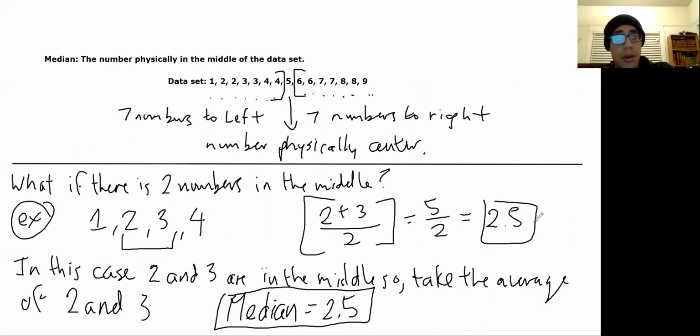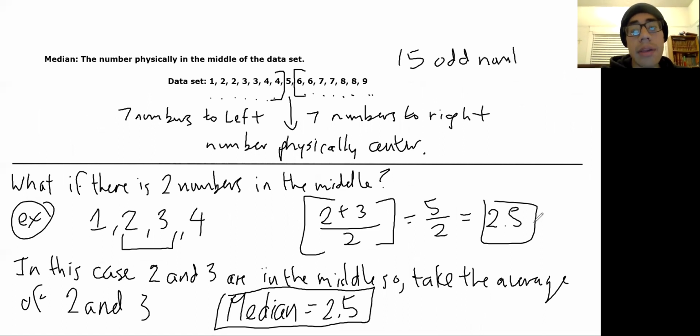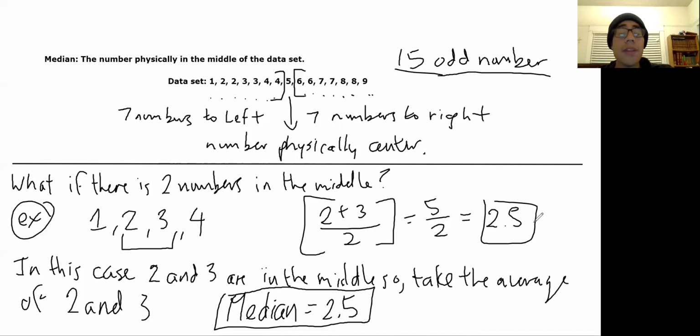The median. Right. So how do I find the median? The median is the number that's physically in the middle of the data set. Okay. What do I mean by that? Now, you guys remember from the last slide that I had 15 numbers in my data set? Well, 15 is an odd number. Now, here's a little trick for you guys. If you have an odd number of numbers in your data set, that means any numbers that are odd, right? If you have 3 numbers, 5 numbers, 7 numbers, 9 numbers, 11, 13, 15 numbers, it's an odd number of numbers in your data set.